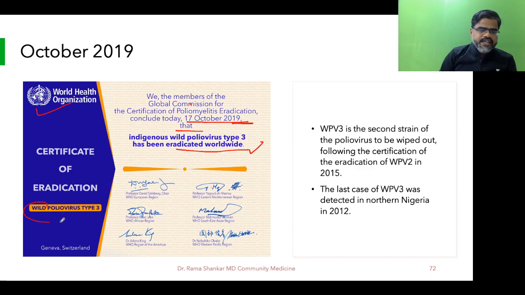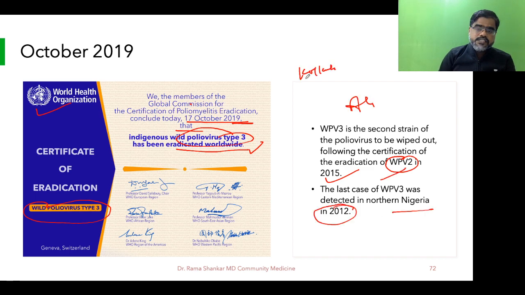So we have eradicated wild polio virus type 3, and we had already eradicated type 2 in 2015. The last case of wild polio virus type 3 was in Nigeria; in India, the last case was 13th January 2011. We are talking about India, which has been eradicated, students.